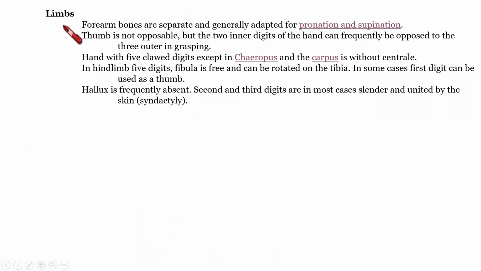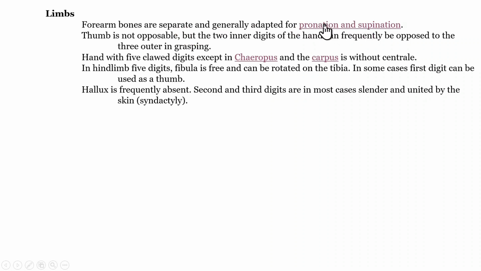Next endoskeletal feature that we are going to learn is about limbs. Limbs means we need to understand the forelimb and hind limb. Regarding the forelimb, the main forelimb bones are the radius and ulna. They are separate in these metatherians, and that feature gives them the adaptation to do pronation and supination.